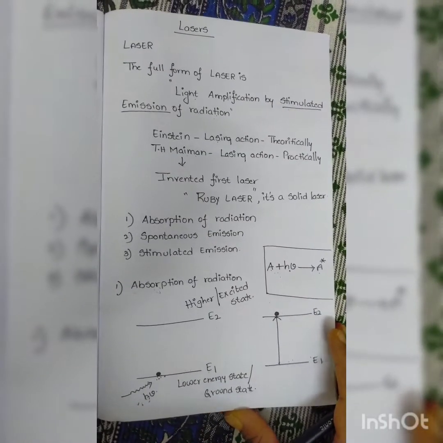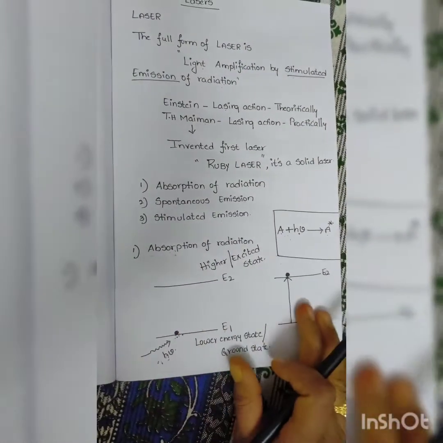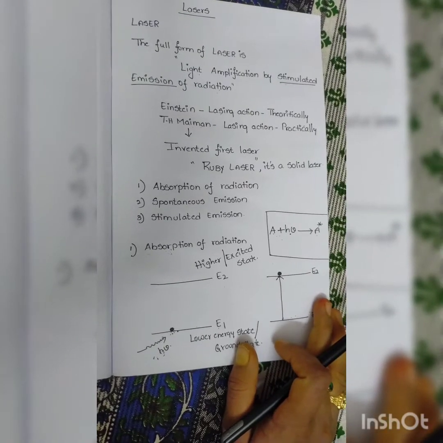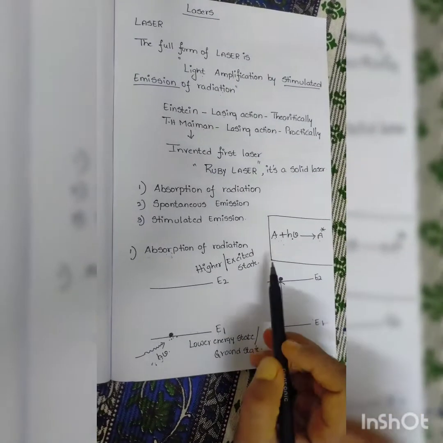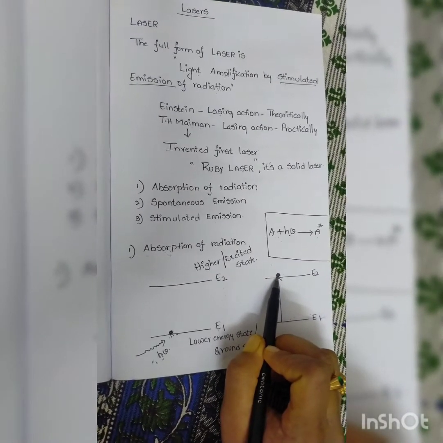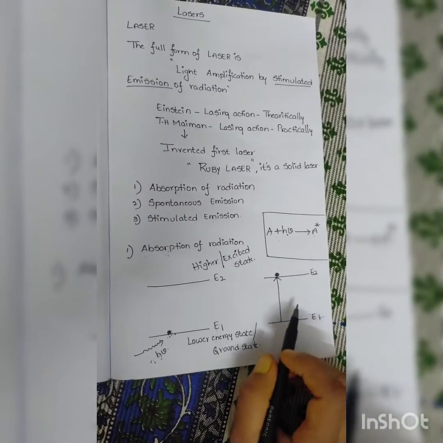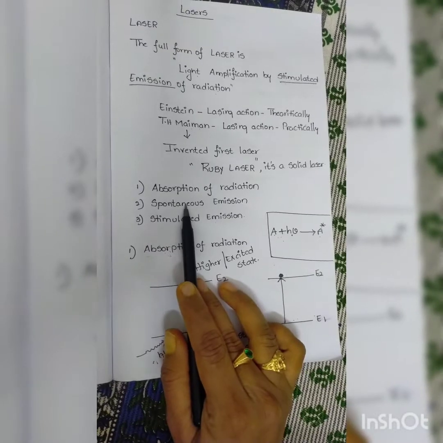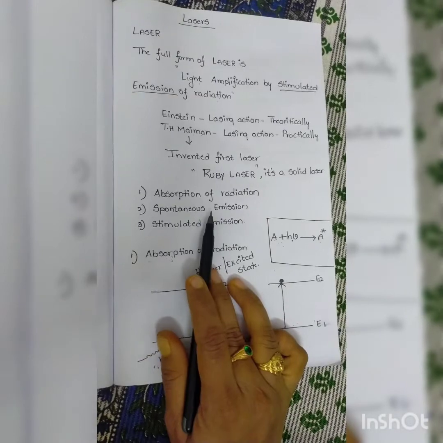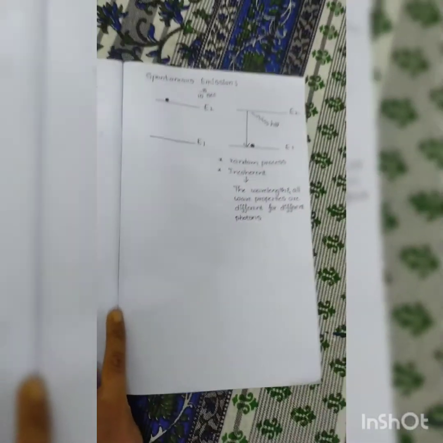So next we'll discuss spontaneous emission. In spontaneous emission also we will have two energy levels. But before that, the atom which got excited to the E2 state will once again come from the E2 state to the E1 state. That is the reason we are involving two processes, spontaneous emission and stimulated emission. So now we'll know what spontaneous emission is.